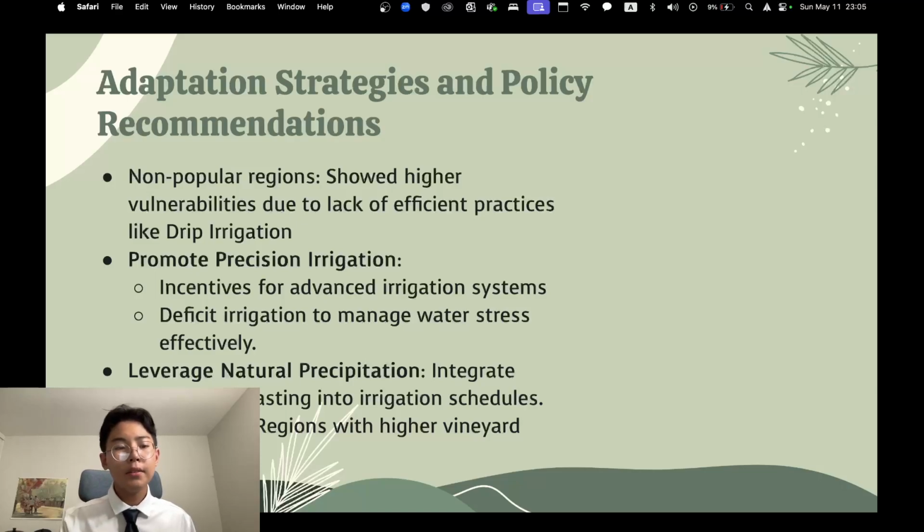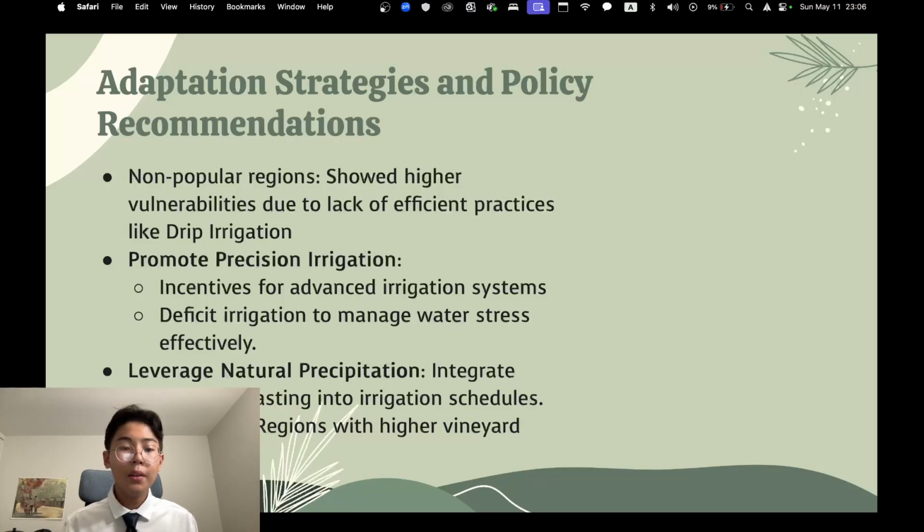Because of these reasons, we have a few recommendations for adaptation. First of all, we need to implement drip irrigation for all types of crops in a lot of different regions. Some less developed agricultural regions don't have drip irrigation, which has been shown to lower water usage for all crops and lower their correlation with the climate. So implementing this as quickly as possible is important.